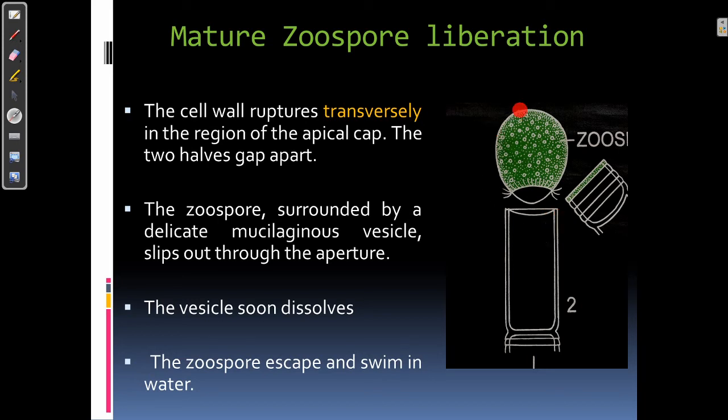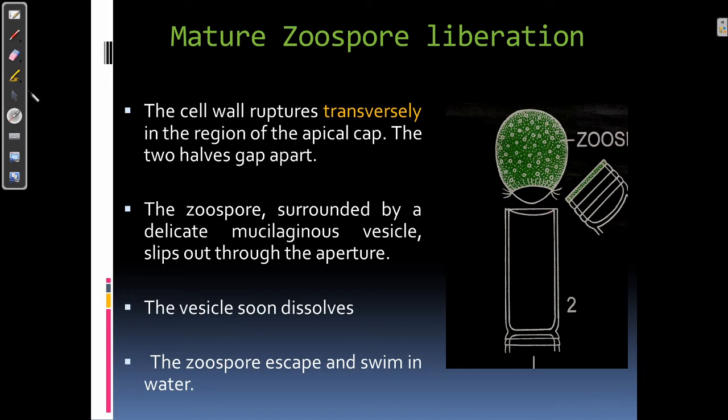The zoospore initially comes out in a mucilaginous vesicle. Then this vesicle ruptures, and the zoospore comes out from the zoosporangium.